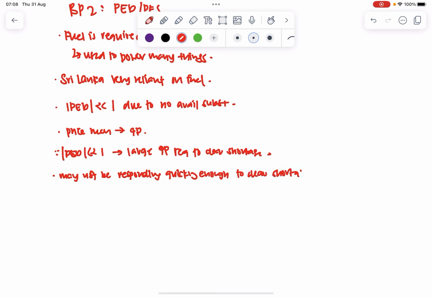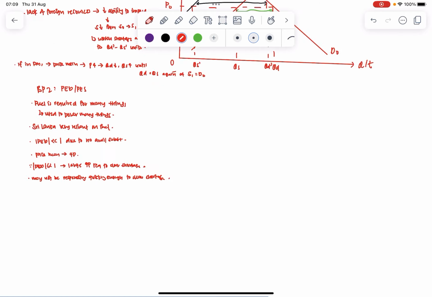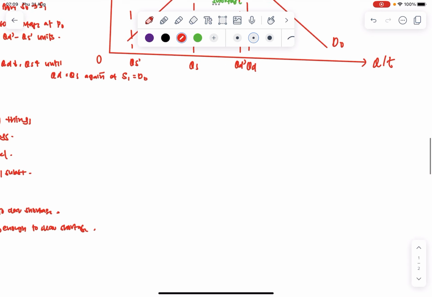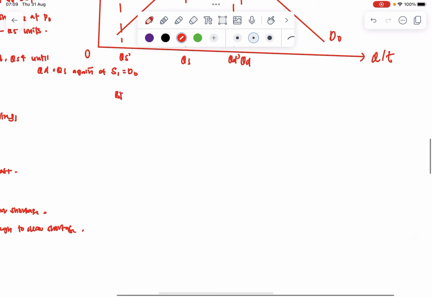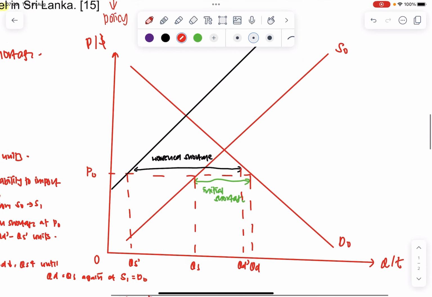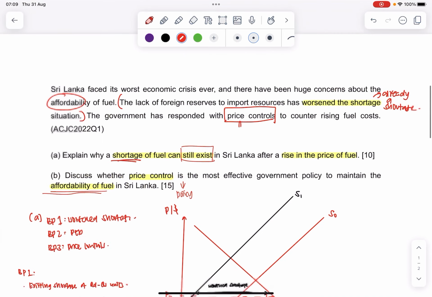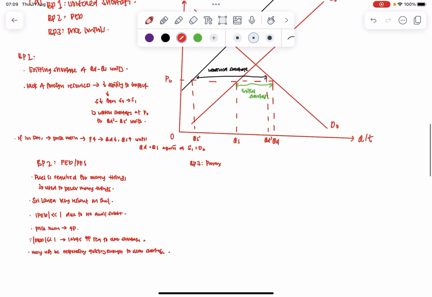So this is the outline of the second body paragraph. And then when I look at my third body paragraph here, I'll write it here, so that's all around the same area. I'll talk about my price ceiling. Why do I want to use price ceiling? It's not that I can always use price ceiling when they talk about a shortage still existing after a rise in price. But because they already said in the preamble that the government has already responded with price controls, this is a measure that the Sri Lankan government is already taking up. They said it in the preamble, so I can use it.